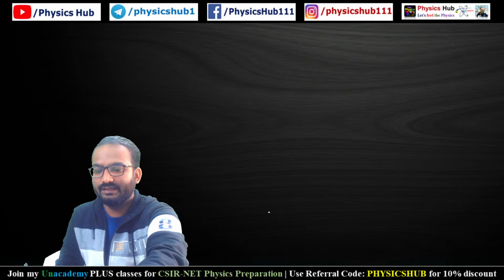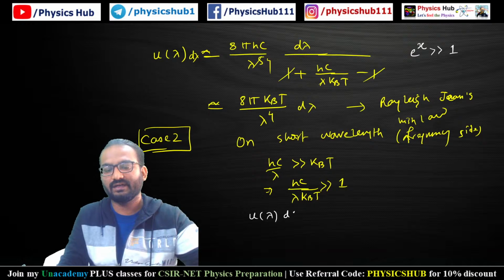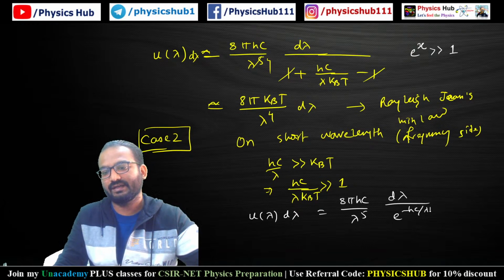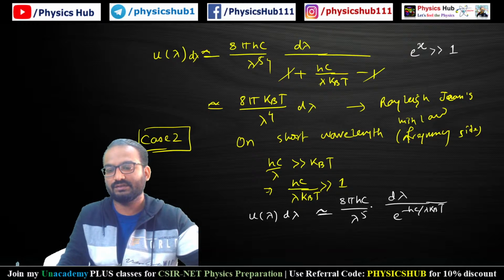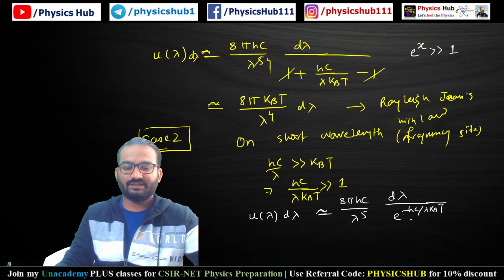Then we can write u(lambda) d lambda equals 8 pi hc by lambda to the power 5 d lambda, and only e to the power minus hc by lambda kT remains, because e to the power hc by lambda kBT is much greater than 1.